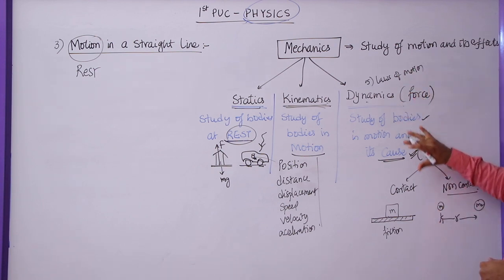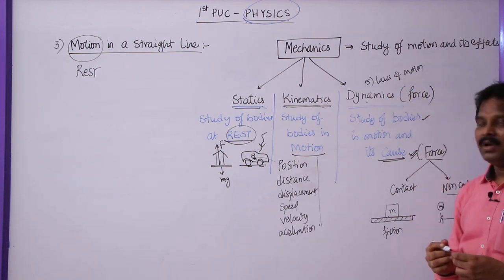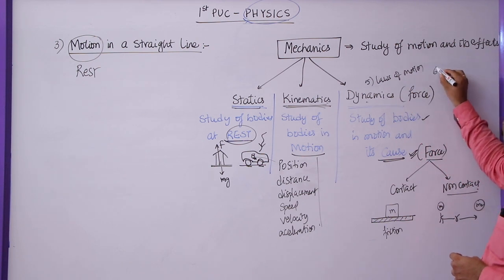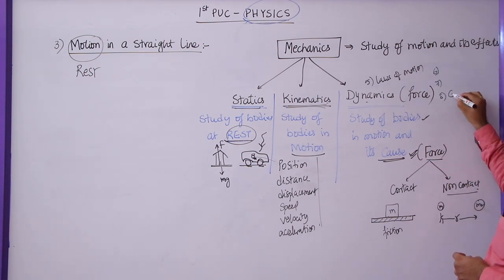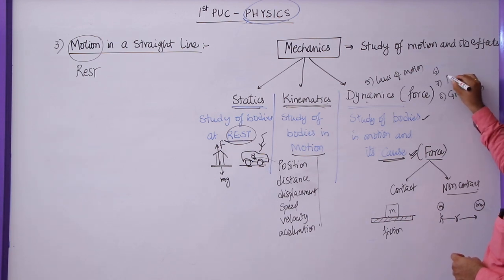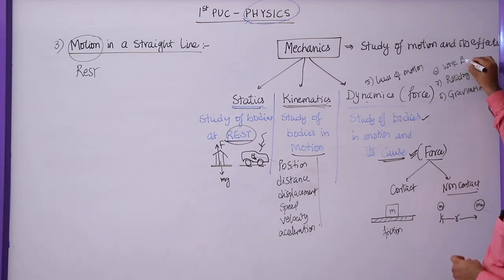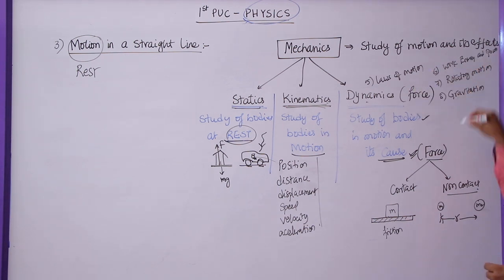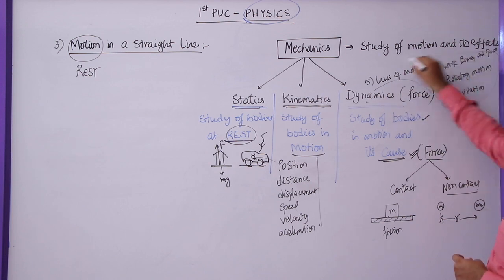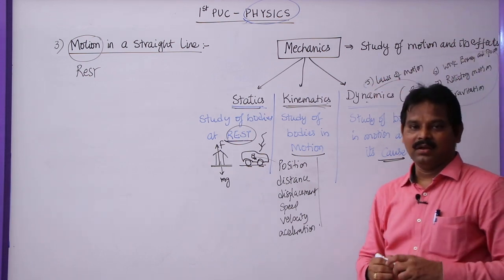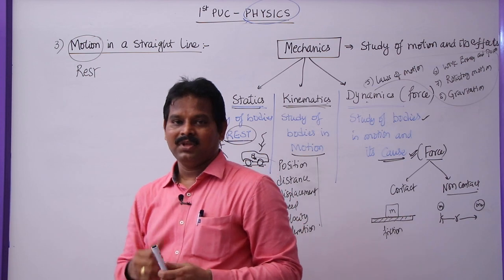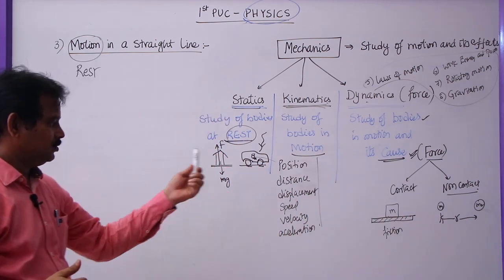We will learn all about these forces in dynamics under lesson number 5, 6, 7, 8: gravitation, rotational motion, and work, energy and power. In these lessons we will learn about the different types of forces like frictional force, contact force, gravitational force, and so on.